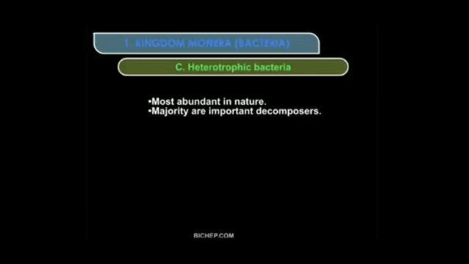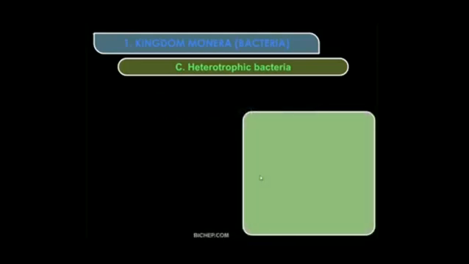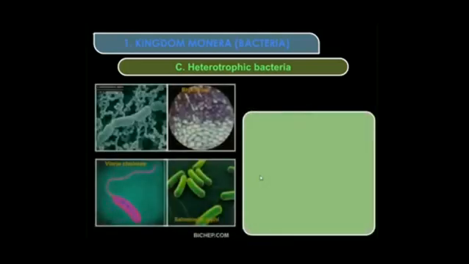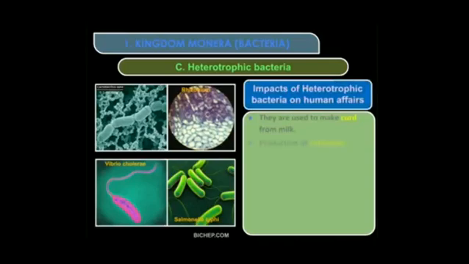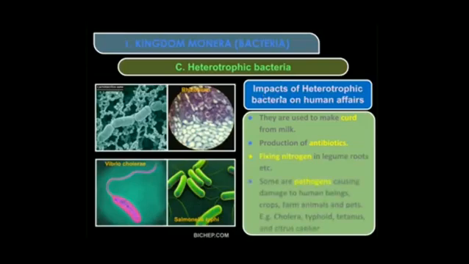Now the heterotrophic bacteria. Autotrophs we have studied, now heterotrophic bacteria. These are most abundant in nature. As I told, some are autotrophs and the majority are heterotrophs. They are most abundant in nature and the majority are important decomposers. Here you can see the different heterotrophic bacteria. Okay, so what is the impact of these bacteria on human affairs, that we are going to study here.